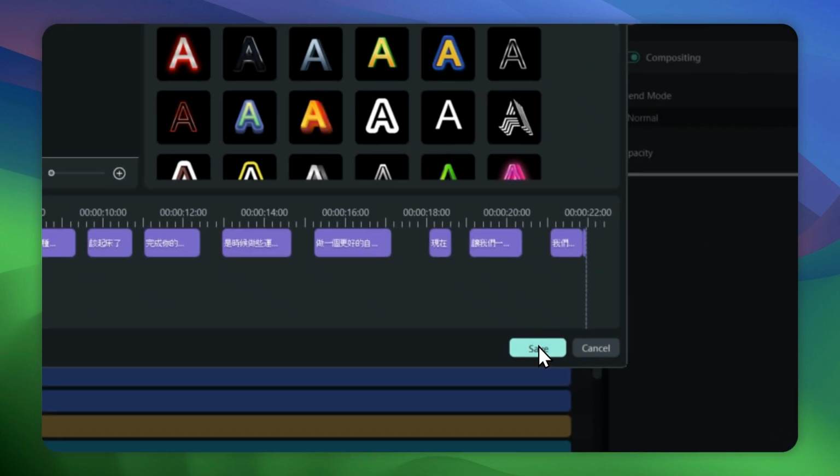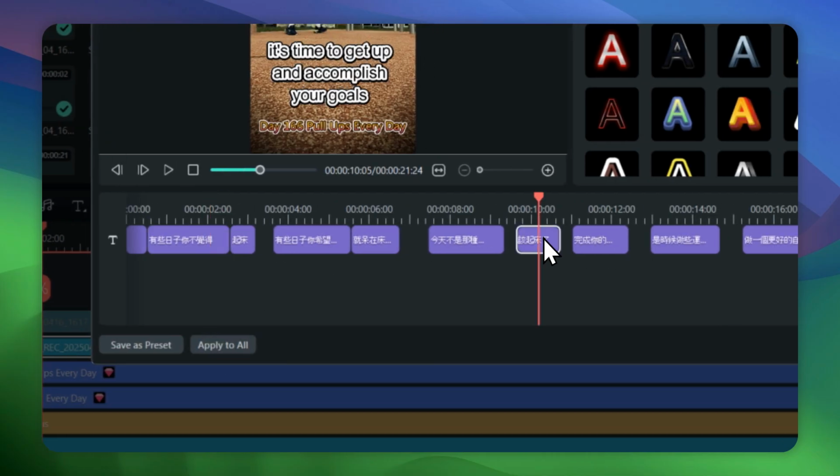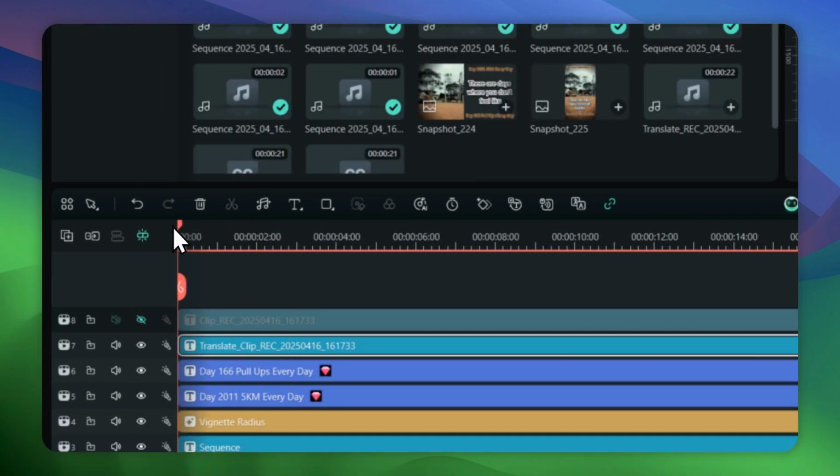Okay. Click on apply to all, so it's going to apply to all these captions or translations. Done. So I'm just going to play it. Now let me know if the text is accurate.